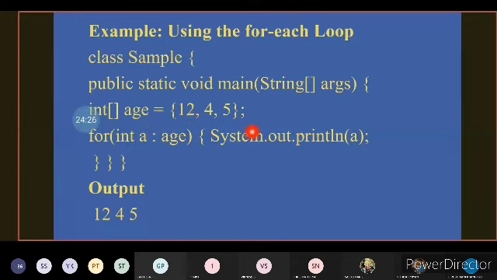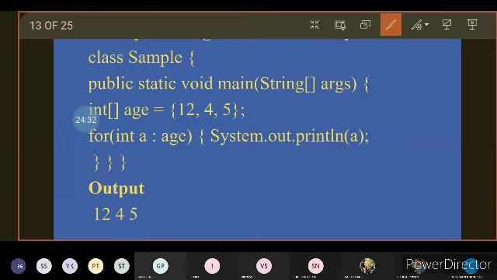So here system.out.println of a, so that 12, 4, and 5 will be printed on each and every new line. The output will be 12, followed by the next line 4, and in the next line 5. The output will be like this.